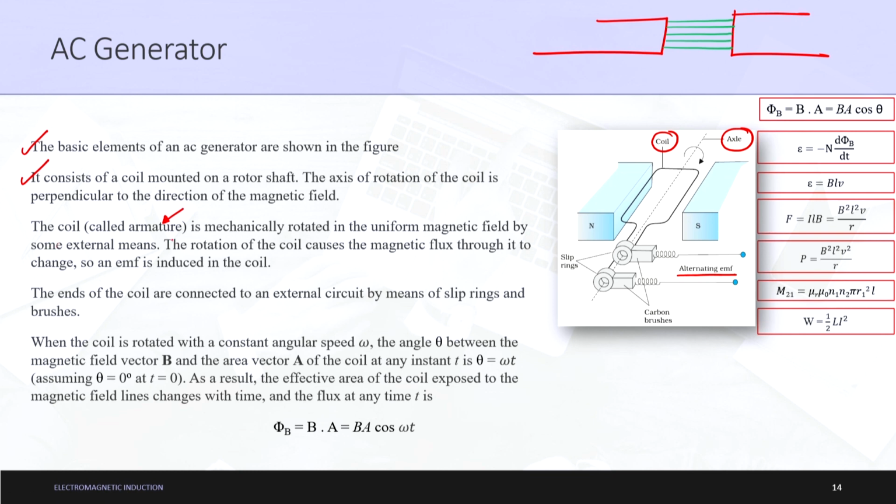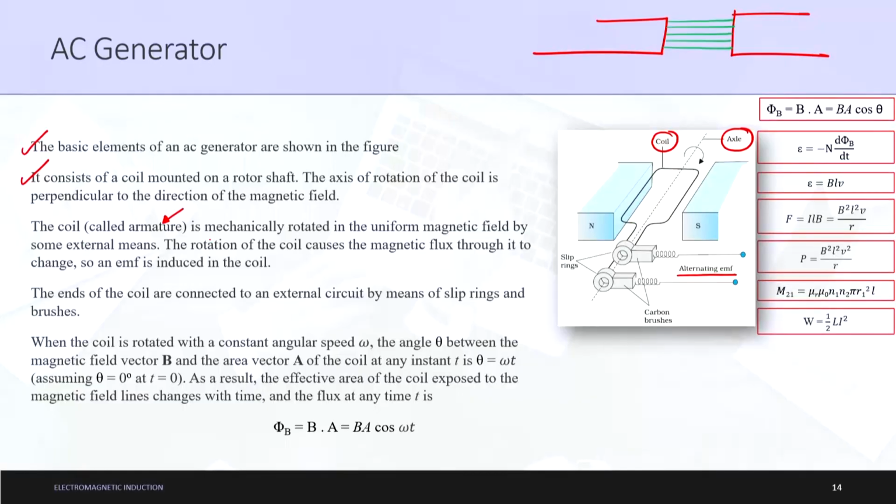The coil called armature is mechanically rotated in the uniform magnetic field by some external means, as in some direct force. For a very simple example, you can also rotate it yourself. If you are rotating, then also it is some external means only. If you are using a small gear, then a big gear, and then a very big gear to rotate it, then also it is mechanical, by external means only. So, the coil called armature is mechanically rotated in the uniform magnetic field by some external means.